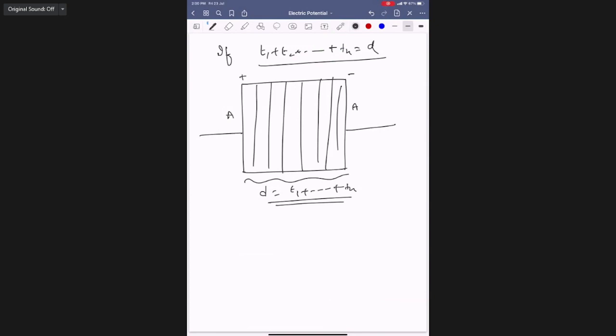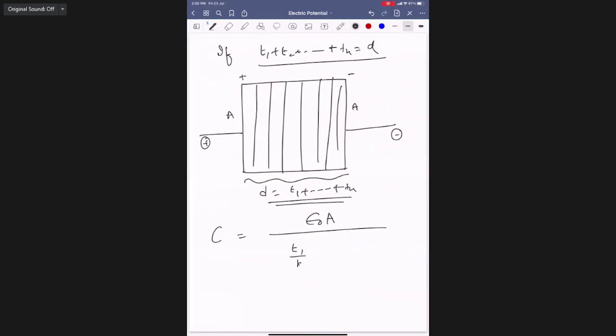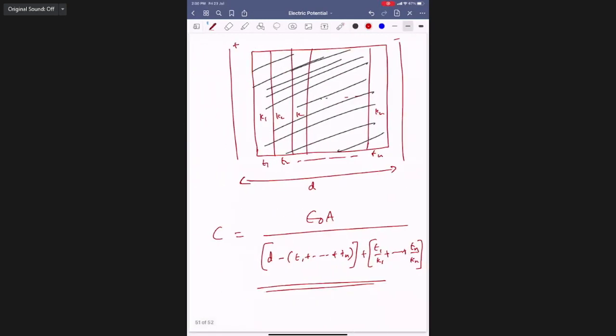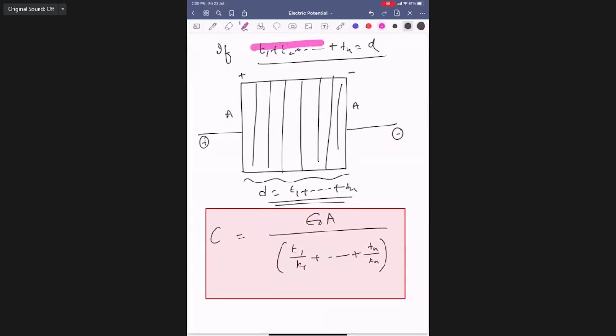Then this is the capacitor, one plate here plus, here minus. Then capacity will become epsilon naught A by, d minus d is 0, then the remaining will be t1 by k1 plus so on. Sir, what is the difference between this one and the previous? You check it out. So many are introduced, but earlier it was not completely filled. This is the logic you have to understand.